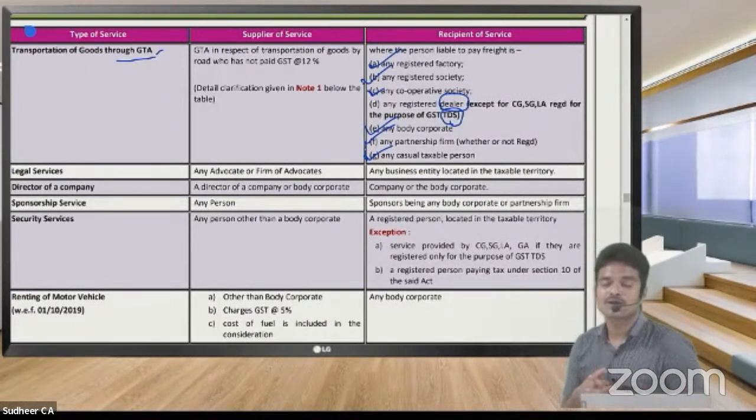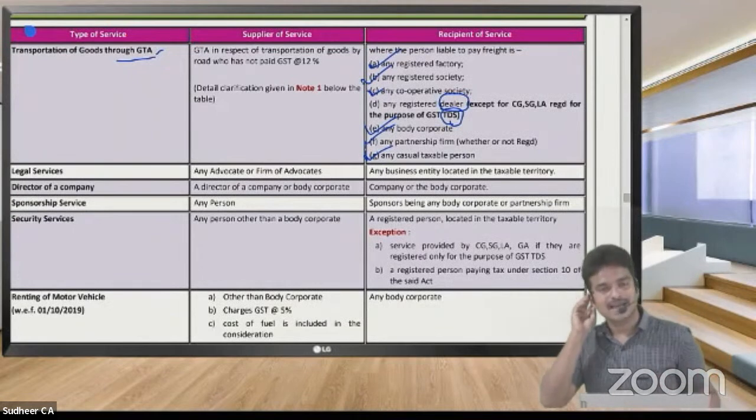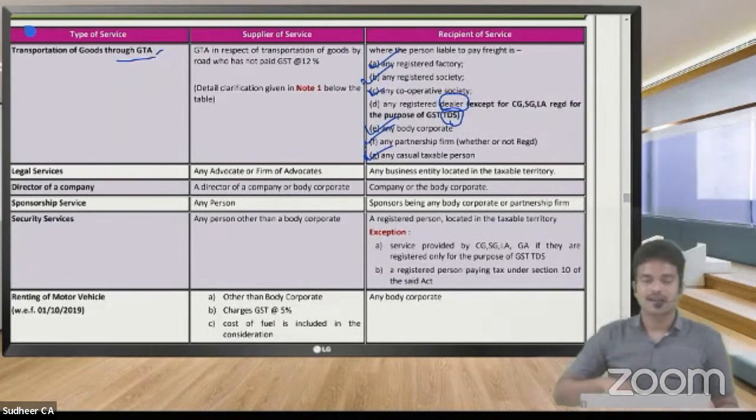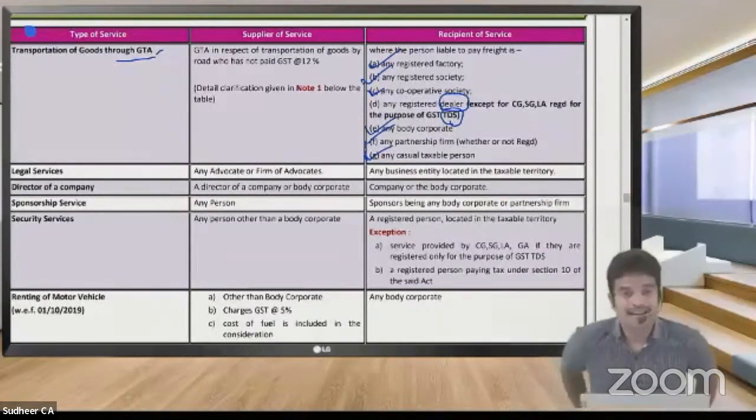The persons who come from another state for a temporary purpose, to do business for 90 days, extendable for 90 more days, maximum 180 days. If any person comes from another state to our state to do their business, we will give them a temporary registration, which is called casual taxable person registration.